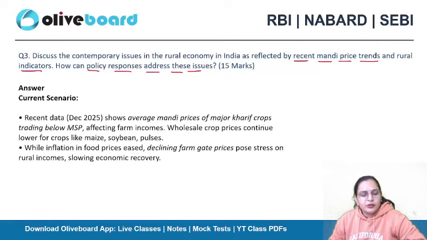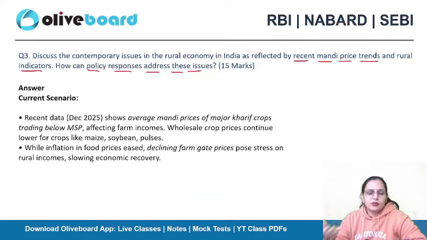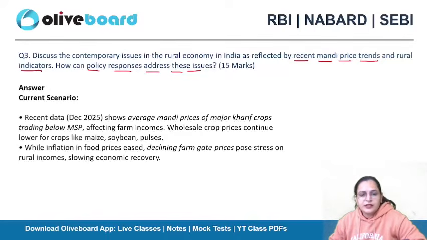So, the current scenario, we can start with the current scenario. I always mention the introduction is not something where we need to mention a definition all the time. You can use some data also. You can start with some data as well. So recent data of December 2025 show average mandi prices of major kharif crops.